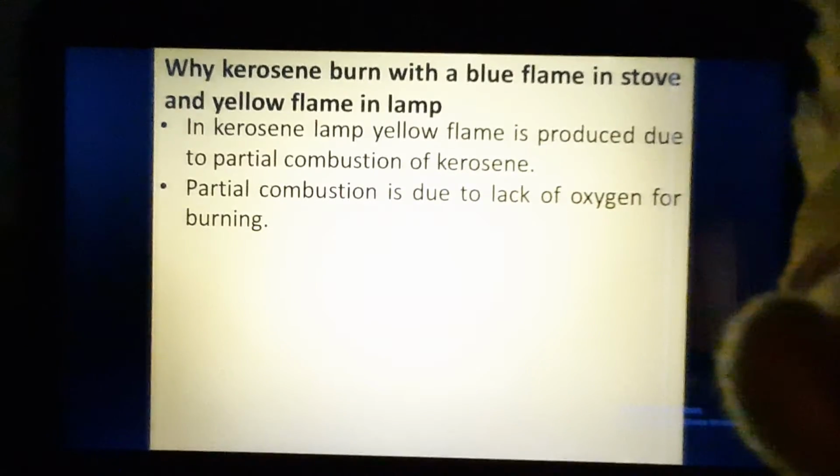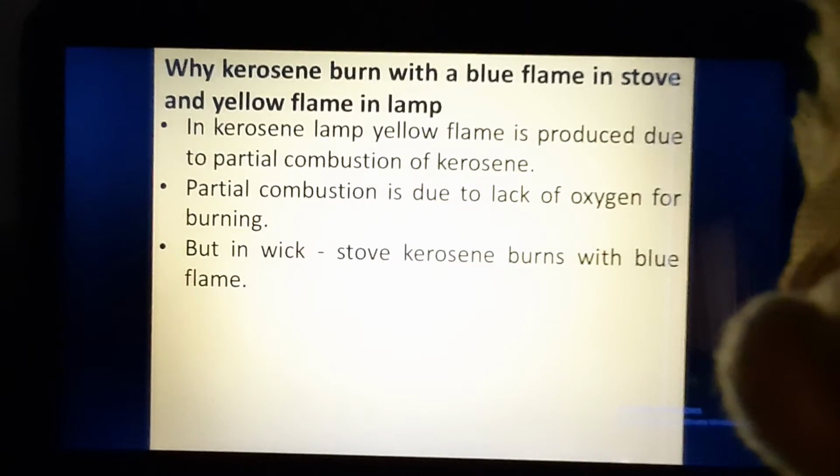Now partial combustion, we know, is because of the lack of oxygen for burning. If you visualize a lamp, you will see there is only one slit through which oxygen is reaching the flame. So the supply of oxygen is limited.